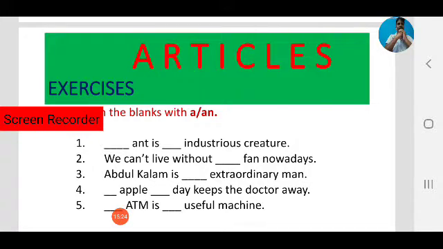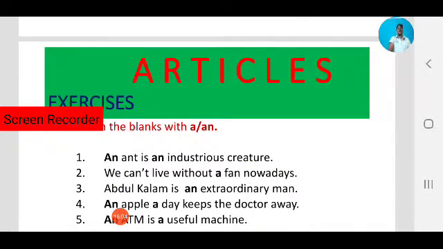Dash ant is dash industrious creature. We can't live without dash fan nowadays. Abdul Kalam is dash extraordinary man. Dash apple dash day keeps the doctor away. Dash ATM is dash useful machine. Here write appropriate articles. Okay, check your answers.